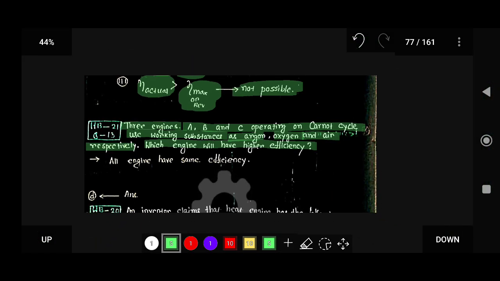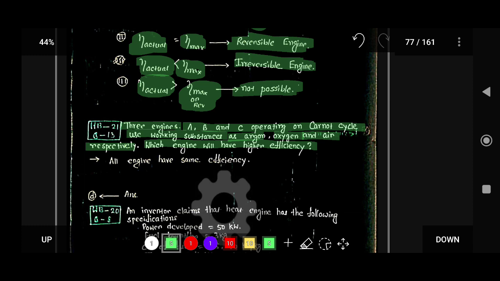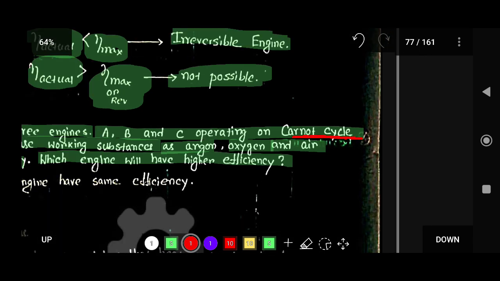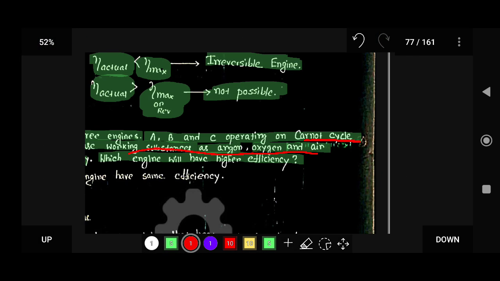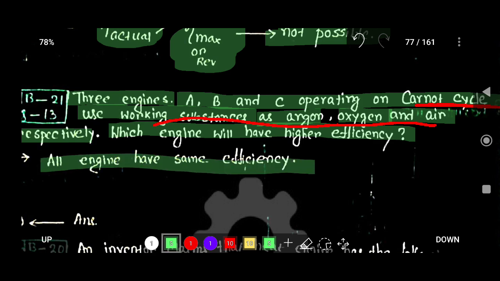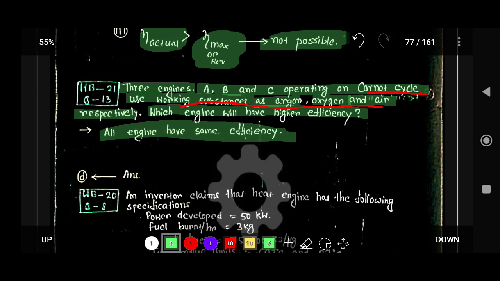In the last lecture we covered that for a Carnot cycle, the engine efficiency does not depend on the working fluid. Here the working fluids are hydrogen, argon and air. So the Carnot engine efficiency does not depend on the working substance, that is why all engines have the same efficiency. So option D is the correct answer.